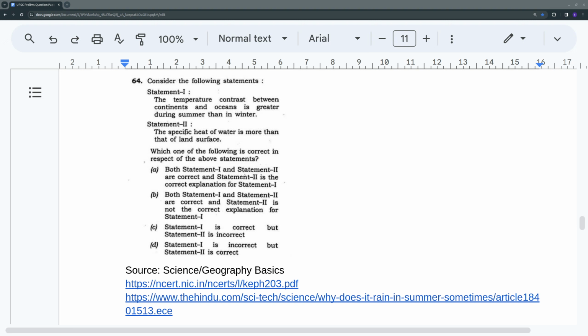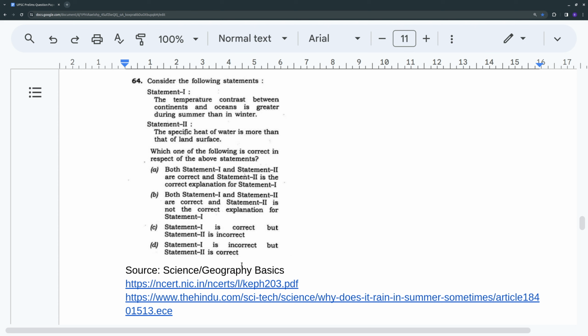Question 64. Consider the following statements. Statement 1. The temperature contrast between continents and ocean is greater during summer than in the winter. Statement 2. The specific heat of water is more than that of the land surface. Which one of the following is correct in respect of the above statements?